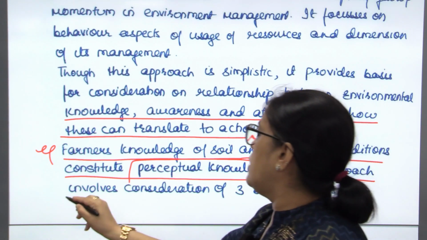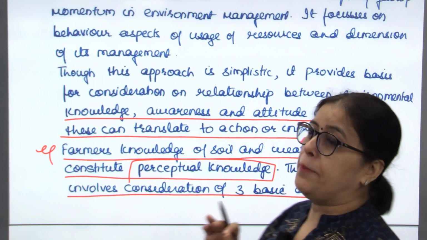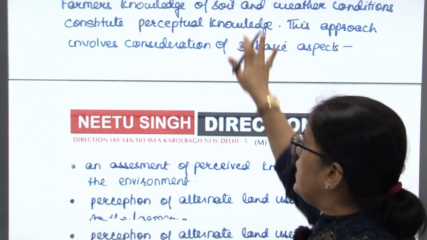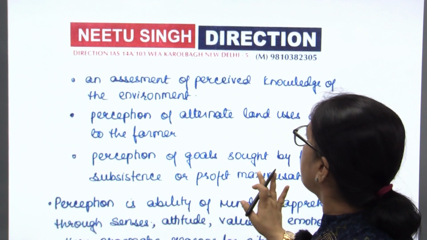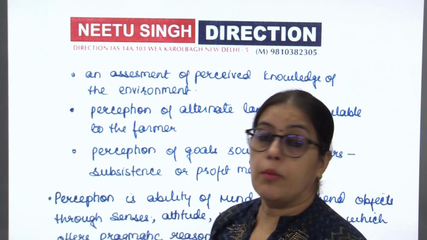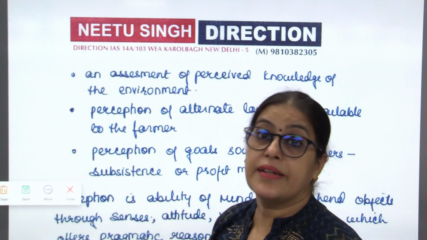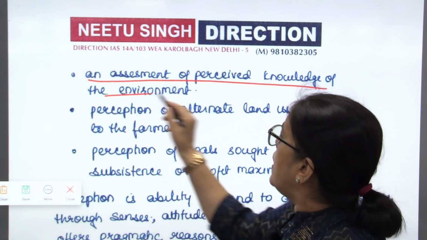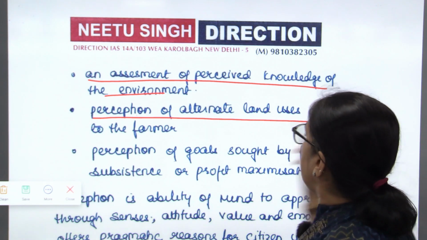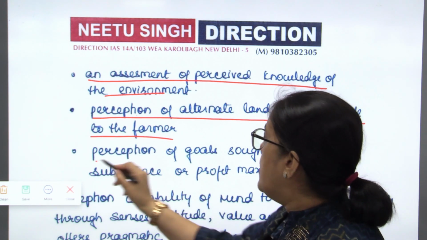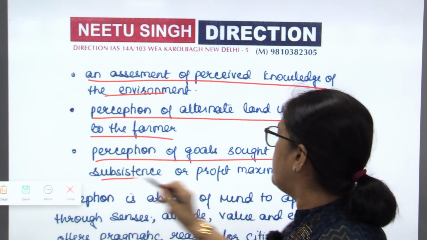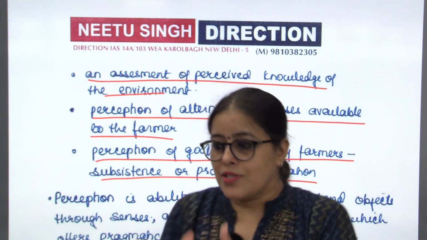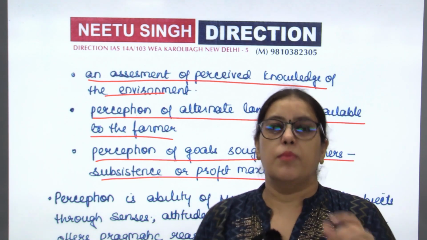This approach involves consideration of 3 basic aspects: an assessment of perceived knowledge of environment, perception of alternate land use available to the farmer, perception of goals sought by farmers, as whether a farmer is working towards mobilizing subsistence or commercial gain.